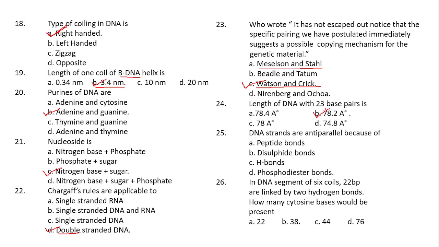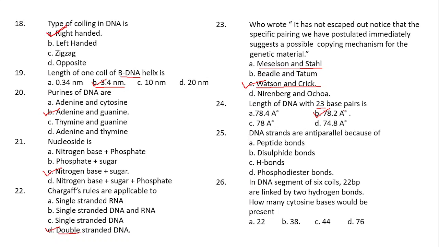You just have to multiply the number of base pairs with the distance between any two base pairs. Here the number of base pairs is 23, so 23 should be multiplied with 3.4 angstrom, because the distance between any two base pairs is 3.4 angstrom.